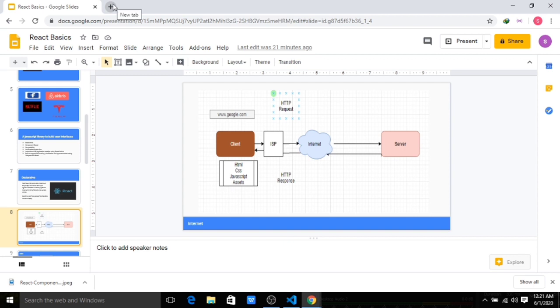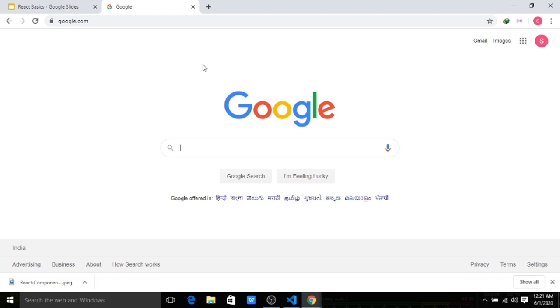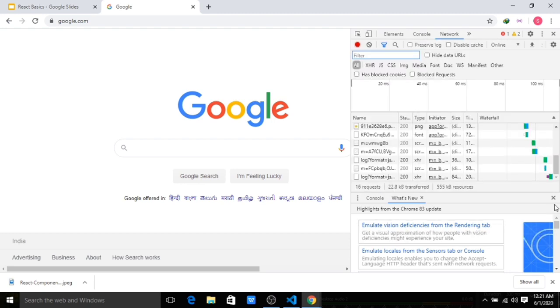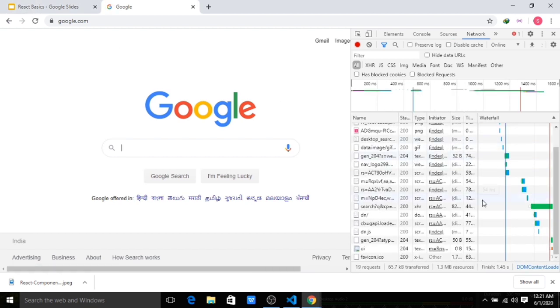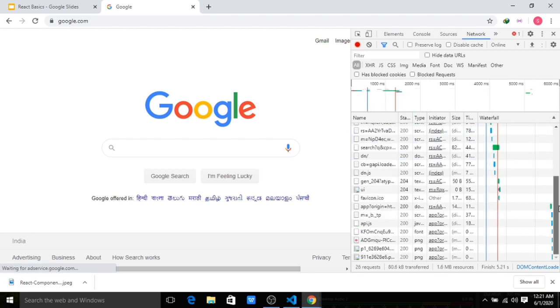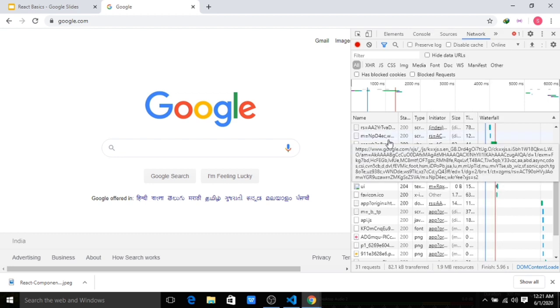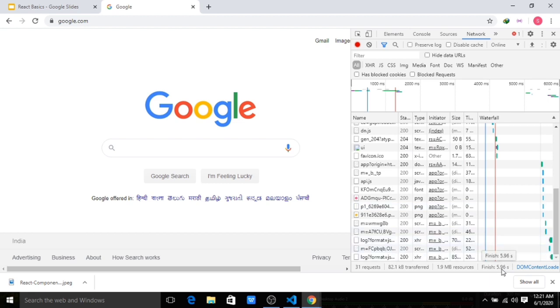So if I go to google.com and open the developer tools, and go to something called the network tab, and let me close this so that it will be visible to you. Just see what will happen if I refresh here. You can see so many components got downloaded from the server. These are the things I was talking about. All these files are required to build this page. You can see it took around 5.96 seconds to load all this.